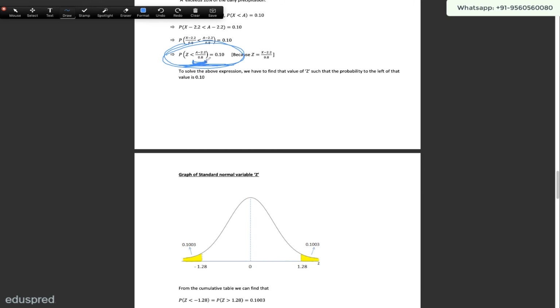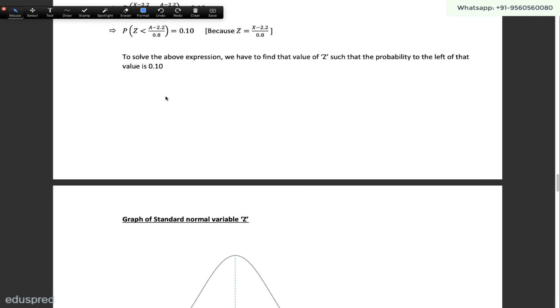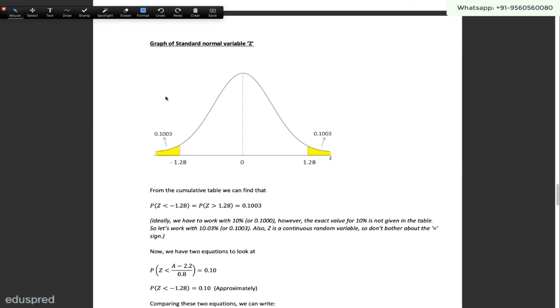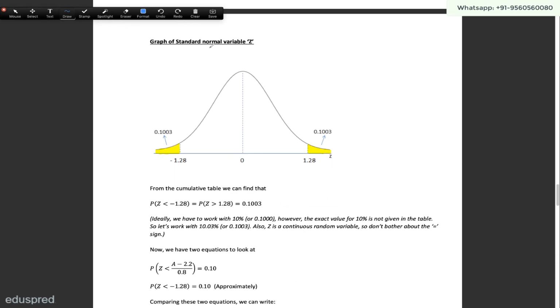If I'm able to figure out this value, then I will be able to figure out the value of a. To figure out this value, we can take the help of the cumulative tables for z. From the cumulative table of z, we can figure out the value of z below which we have 10% of the area. In terms of the graph of the standard normal variable z, this is the information we get from the z table. If you take a look at the z table, you will see that the probability that z is less than minus 1.28 is equal to the probability that z is greater than 1.28, and these are equal to 0.1003.